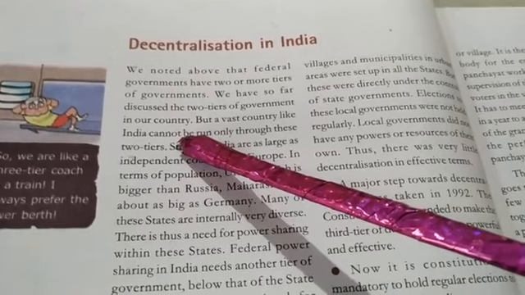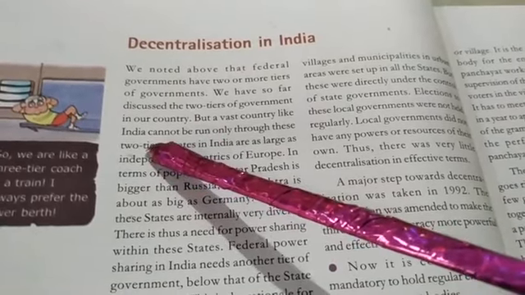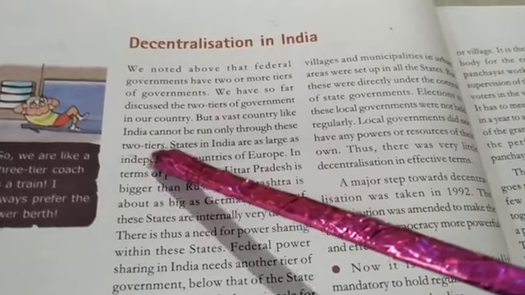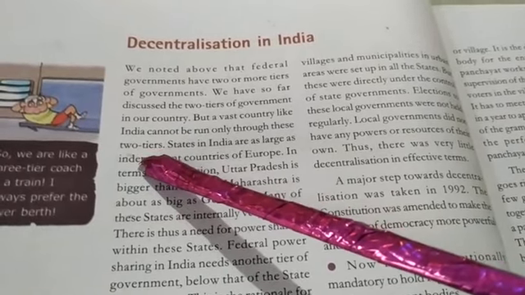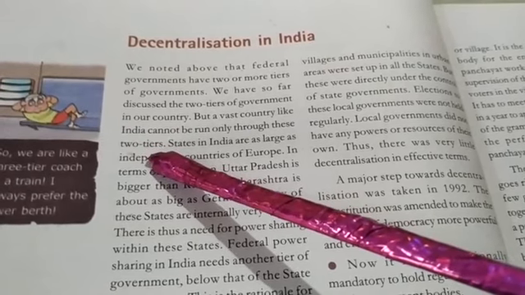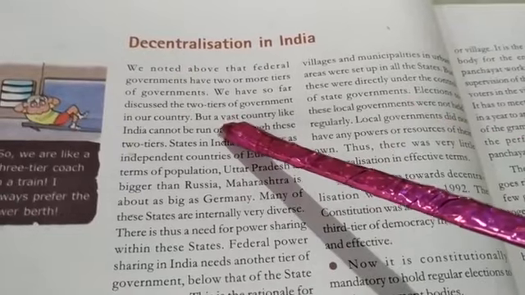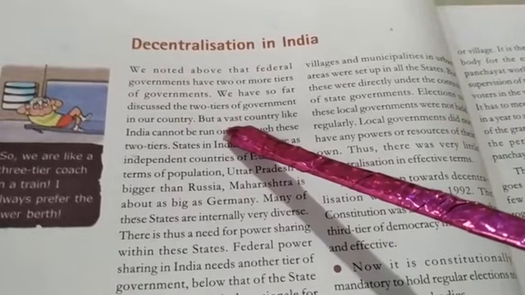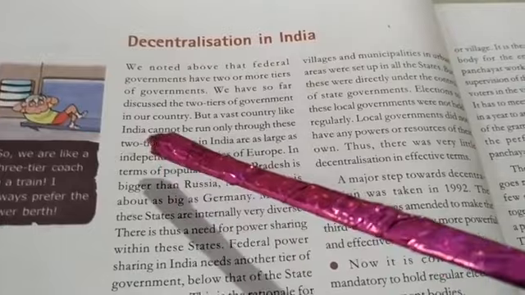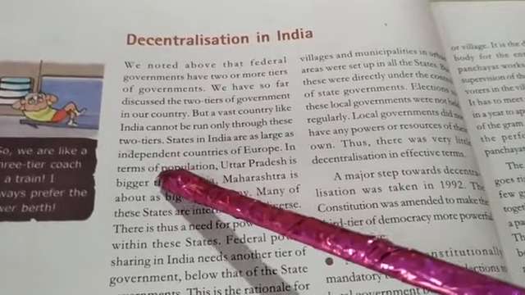Clear? These two tiers will not be successful if they are given the authority to run a large country like India. For that reason, one more tier of government is arranged, and that tier of government can be either the block level or the village level.